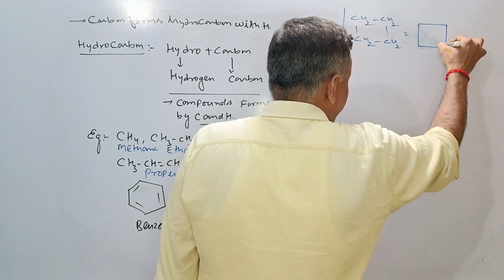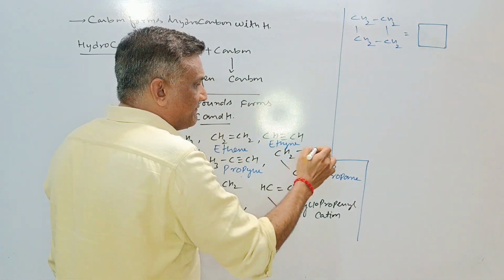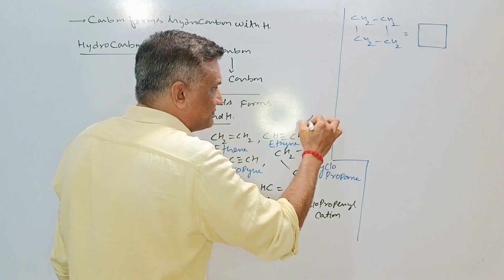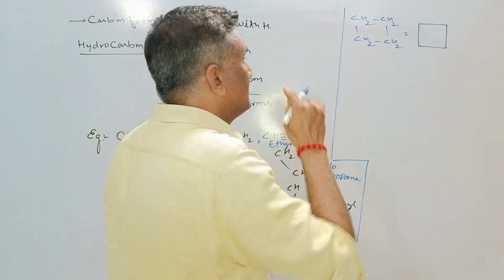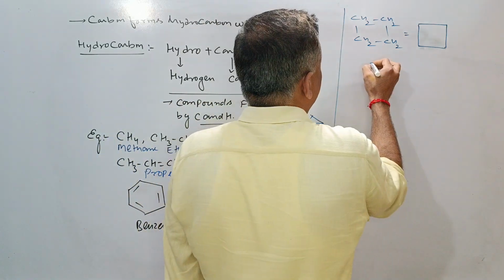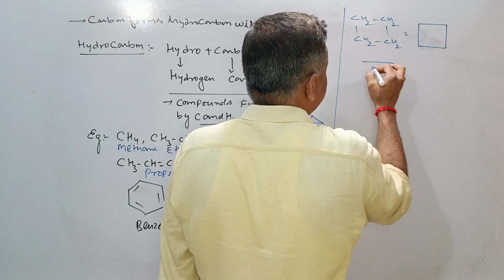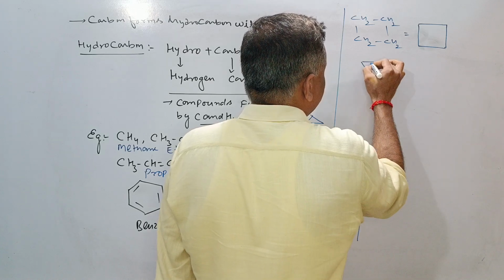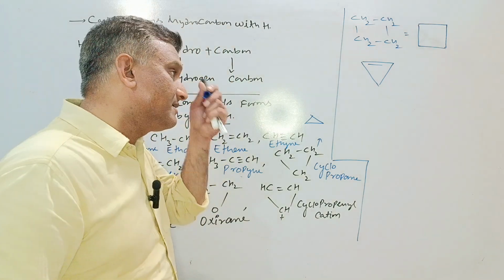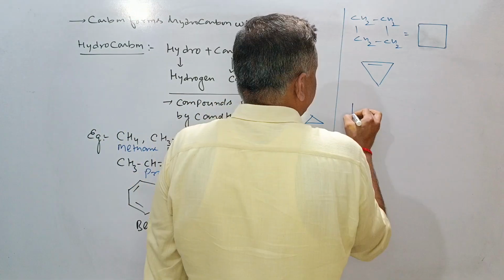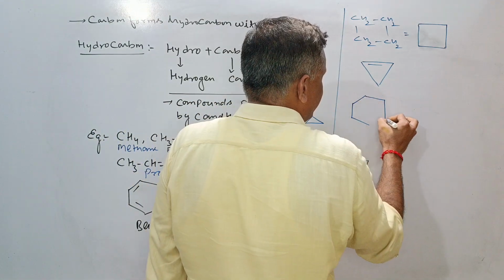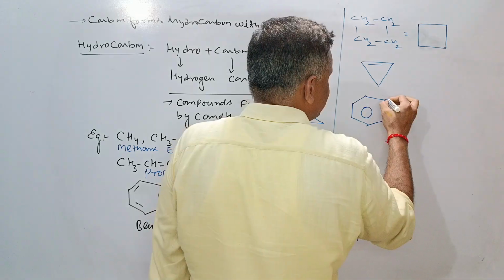This is the cyclobutane. And cyclopropane will be represented by a triangle. We can take the example of cyclopropene also. This is the cyclopropene. You can write it as follows also. We can take the example of more than one benzene ring, like this, as naphthalene.